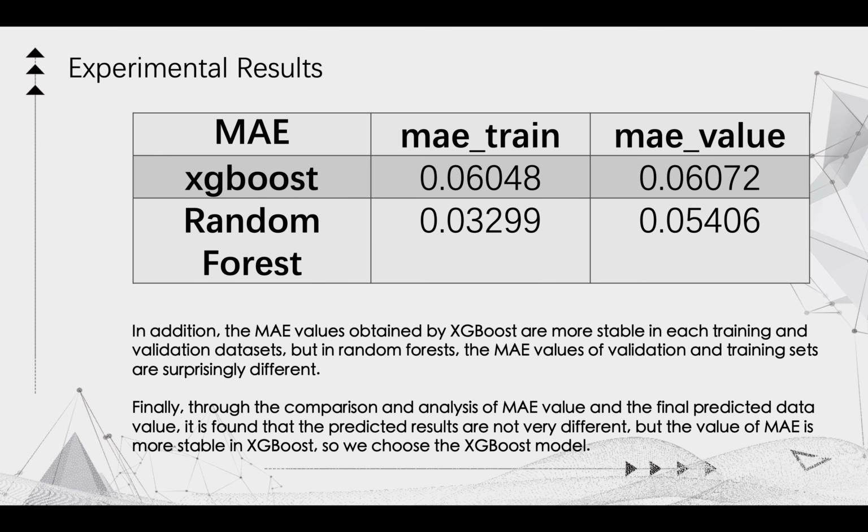In addition, the MAE values obtained by XGBoost are more stable in each training and validation dataset. But in random forests, the MAE values of validation and training sets are surprisingly different. Finally, through the comparison and analysis of MAE value and the final predicted data value, it is found that the predicted results are not very different. But the value of MAE is more stable in XGBoost, so we chose the XGBoost model in the end.